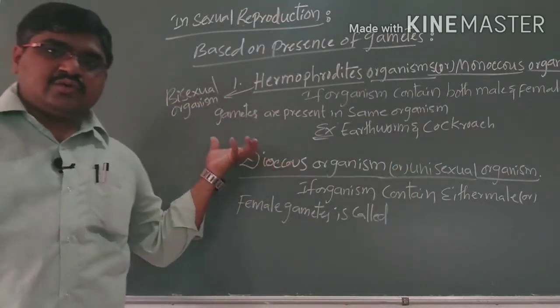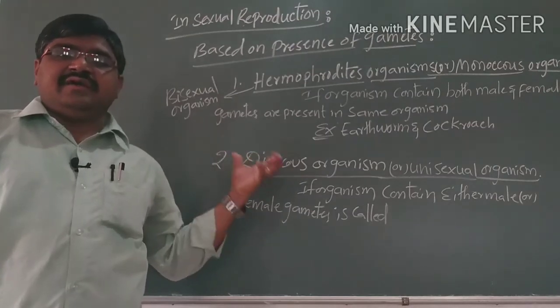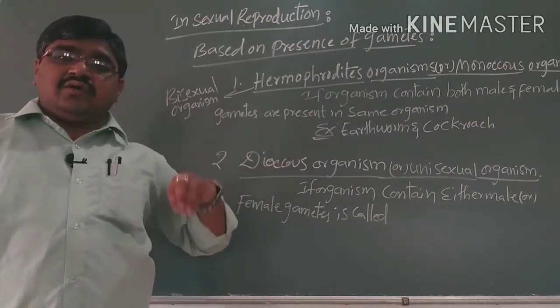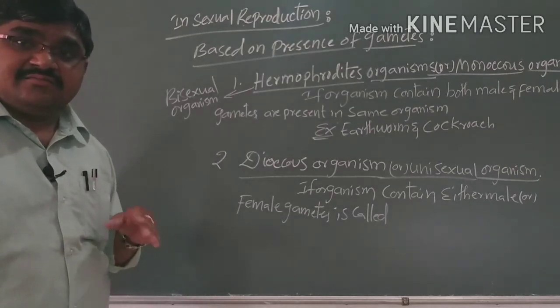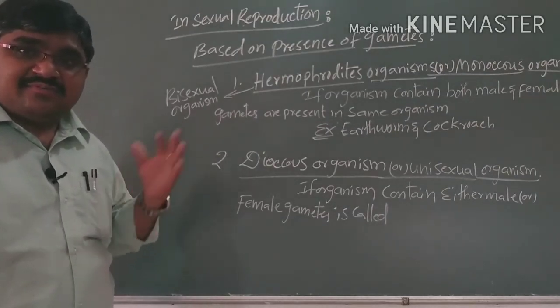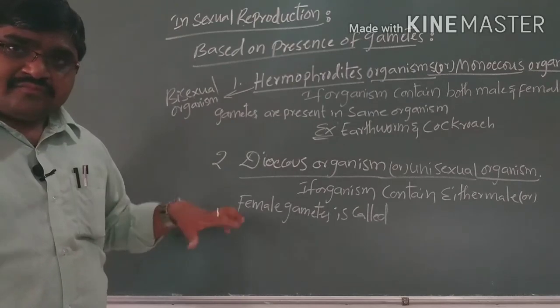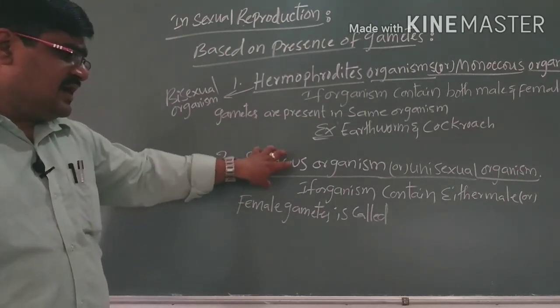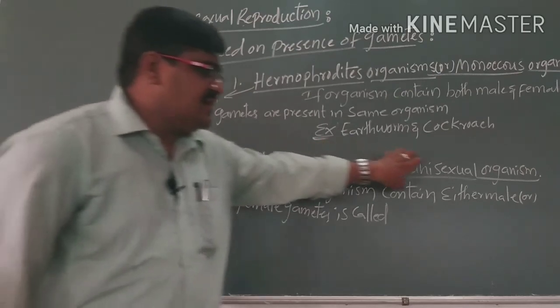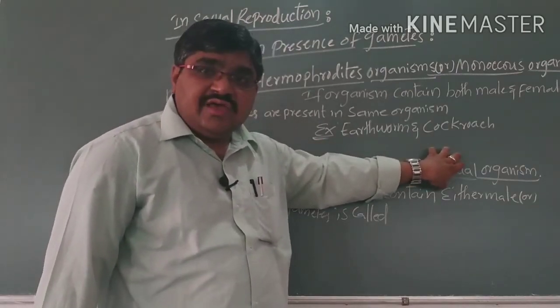Di means two, ecious means gametes. Male and female gametes are present separately in different organisms. Such organisms are called dioecious, or unisexual.